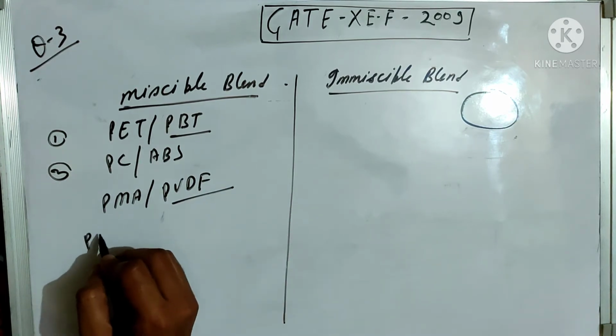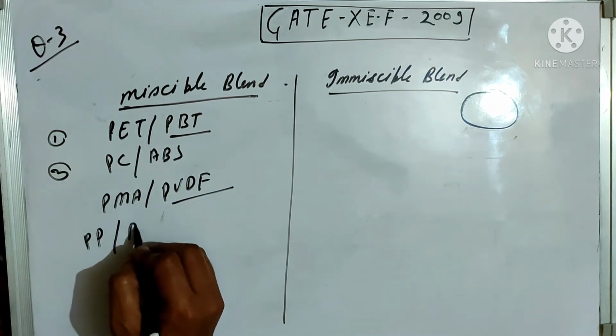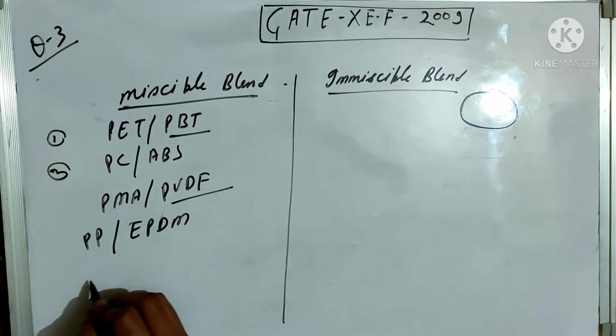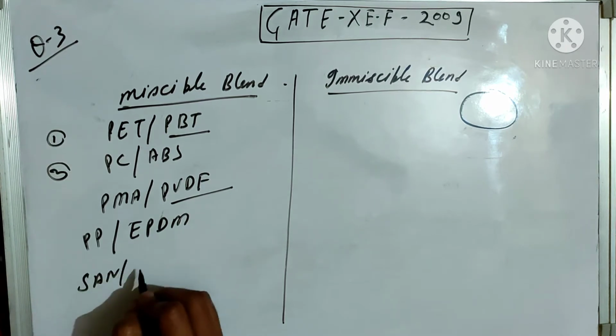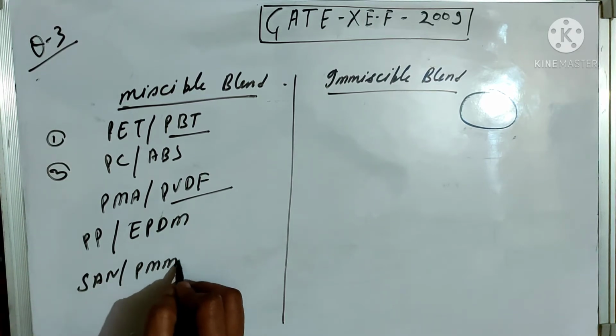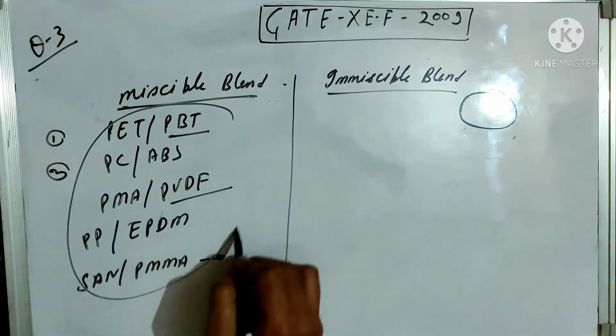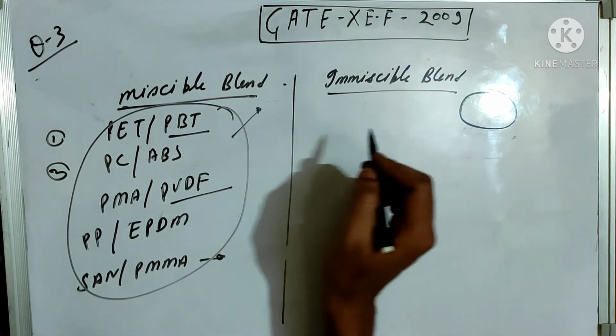The blend of polypropylene and EPDM is miscible. The blend of SAN and PMMA is miscible. These are some examples of the miscible blend.